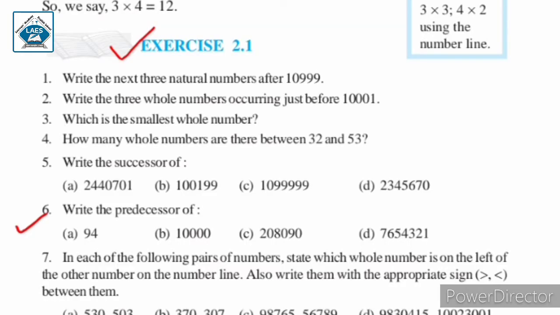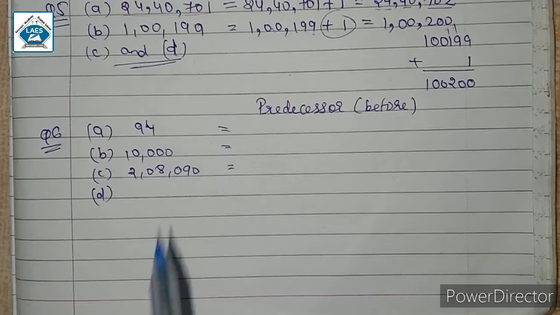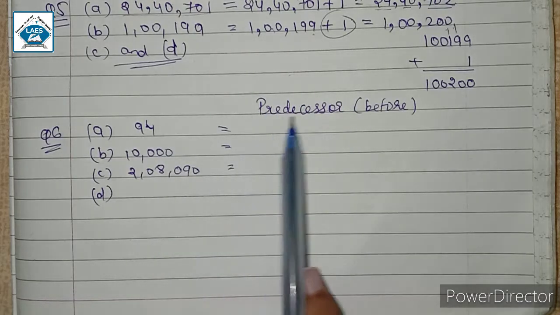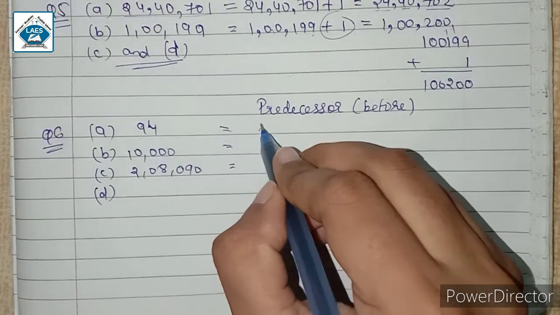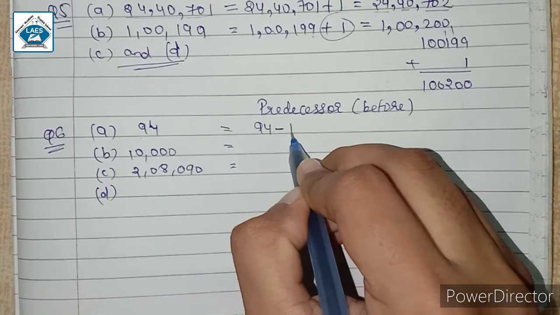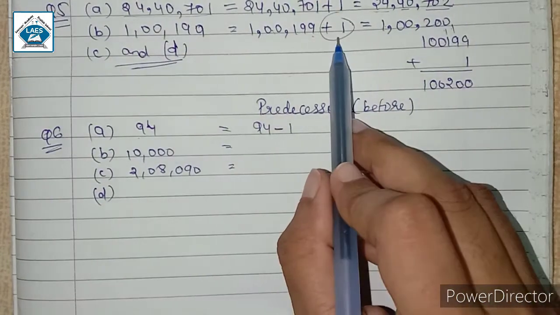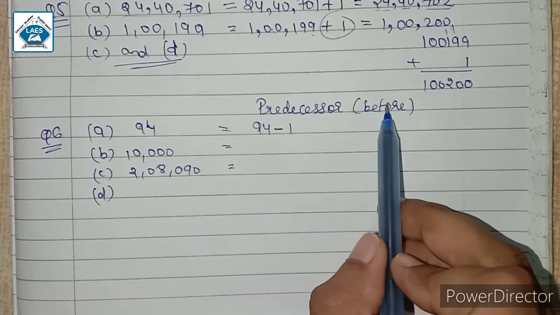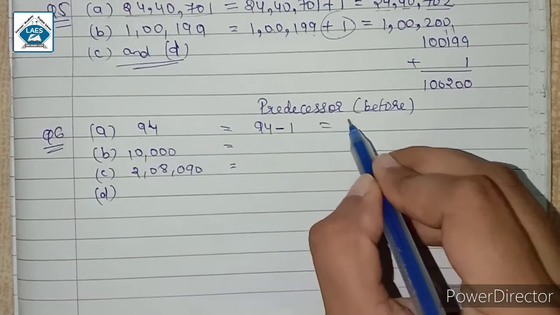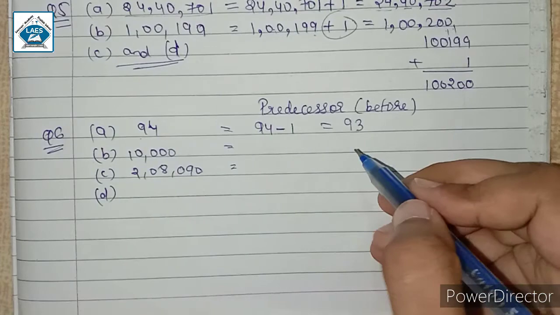Question number 6. Write the predecessor of these numbers. So we have to write the predecessor, यानी कि जो number before आते हैं उन numbers को लिखना है in this question. So for finding the predecessor of 94 we will simply subtract 1. Successor में 1 add किया था, predecessor में 1 subtract करेंगे, because predecessor means the number which comes before. So here the predecessor of 94 is 93.